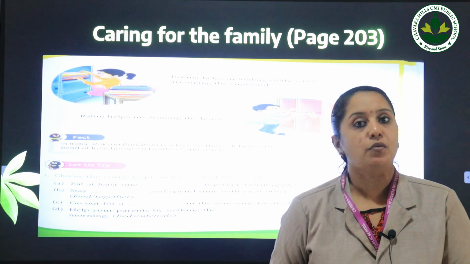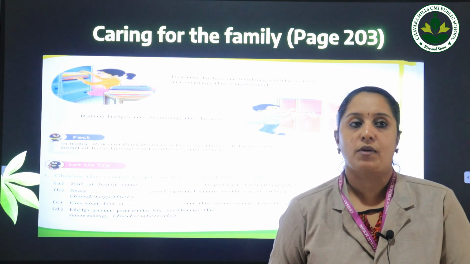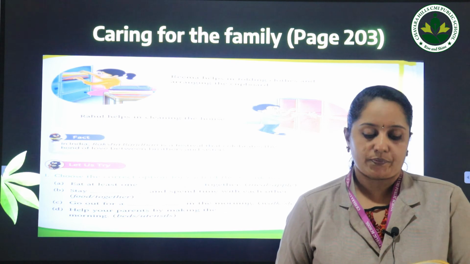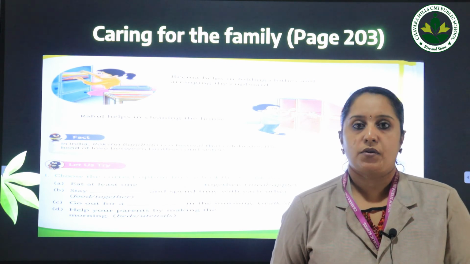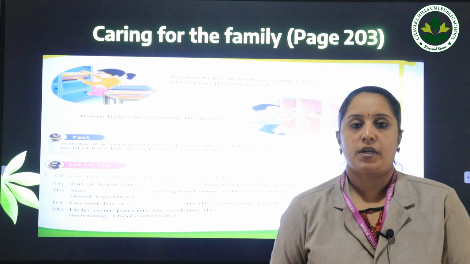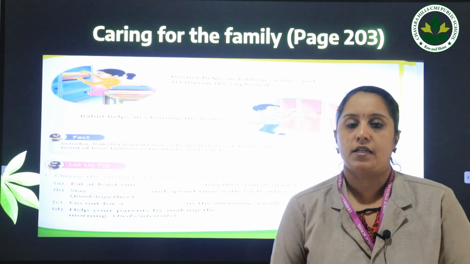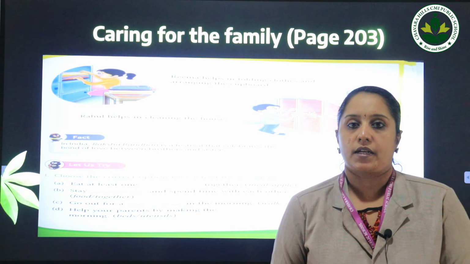So as children, you also should try to make your family more happy by helping and supporting each other. Okay. Now have you heard about the term Raksha Bandhan? Yes or no? Some of you might have heard. You can see advertisements and certain movies related to this. In certain Hindi movies you can see Raksha Bandhan.